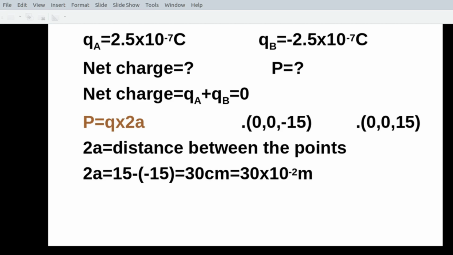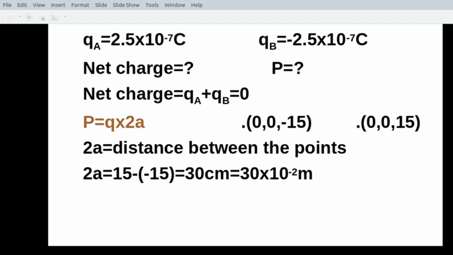Now what's the dipole moment? We know dipole moment P equal to Q into 2A. Q is given. 2A is the distance between the two charges. Here you are not given the distance. Instead you are given the coordinates, and I have told you how to find out the distance between the charges, or the length of the dipole. The distance between the two charges in a dipole is known as the length of the dipole.